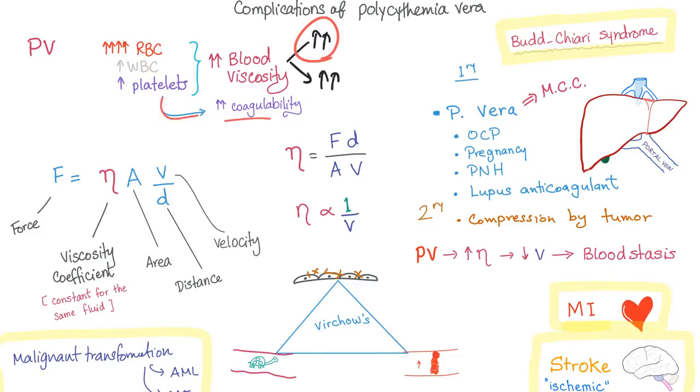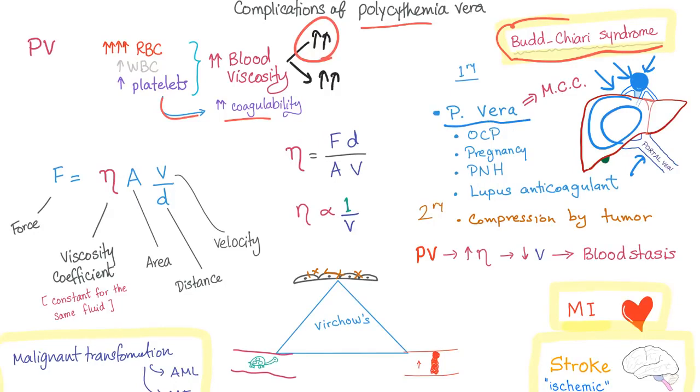Okay, pay attention. One of the complications of polycythemia vera is Budd-Chiari syndrome that I've talked about in a previous video. There is thrombosis of the hepatic veins, not the portal, the hepatic veins. It will lead to liver congestion, and then splenomegaly and maybe portal hypertension. The most common cause of Budd-Chiari syndrome is polycythemia vera, if you recall. So what's the big deal?